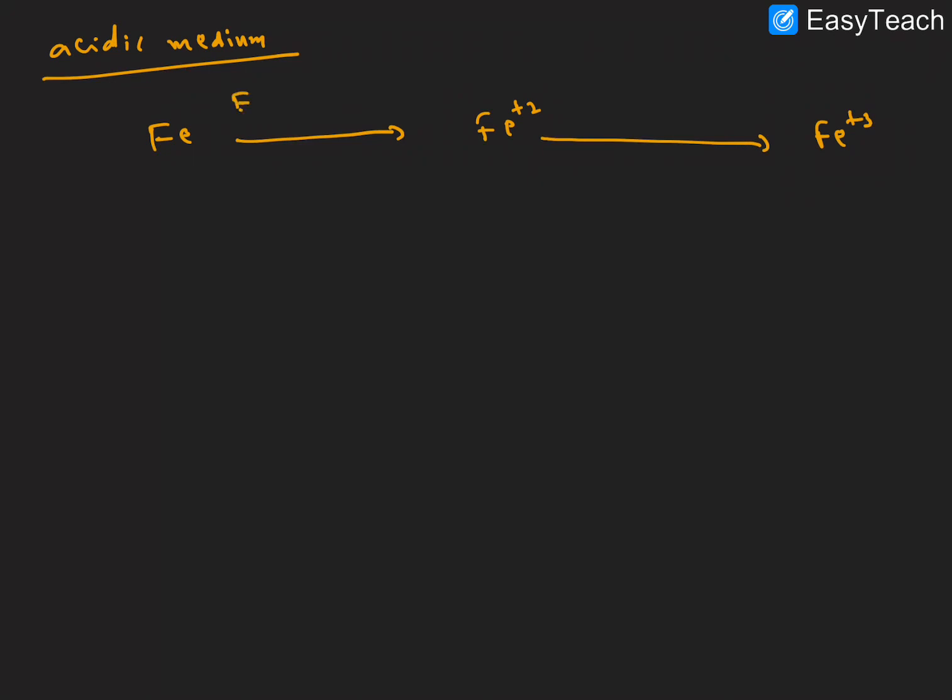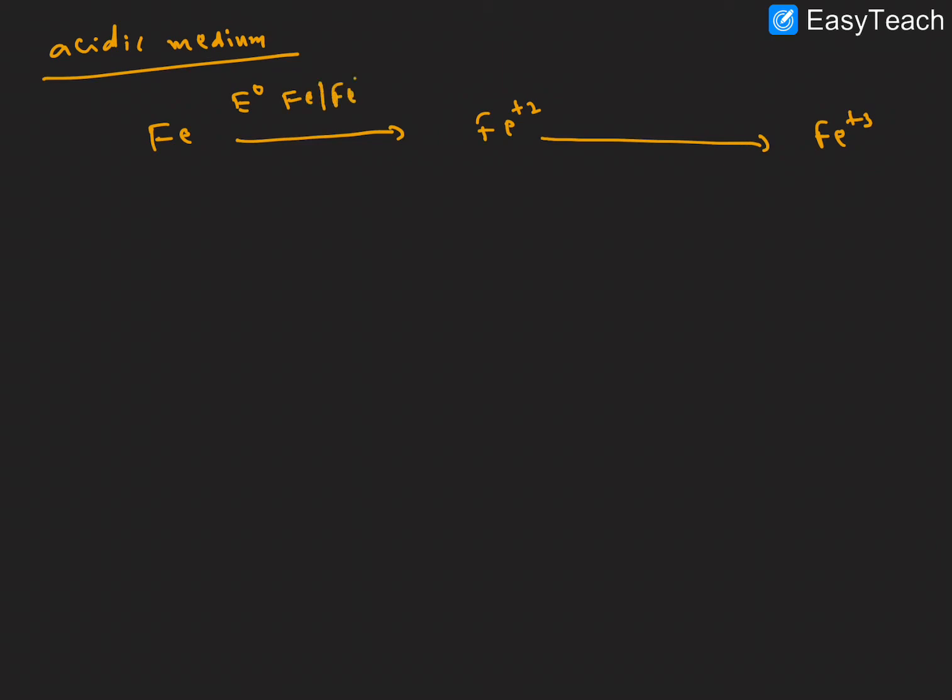Let me explain with an example. It's very clear. In an acidic medium, iron is there. The iron is converted into iron plus 2, and after that iron plus 2 is converted into iron plus 3.